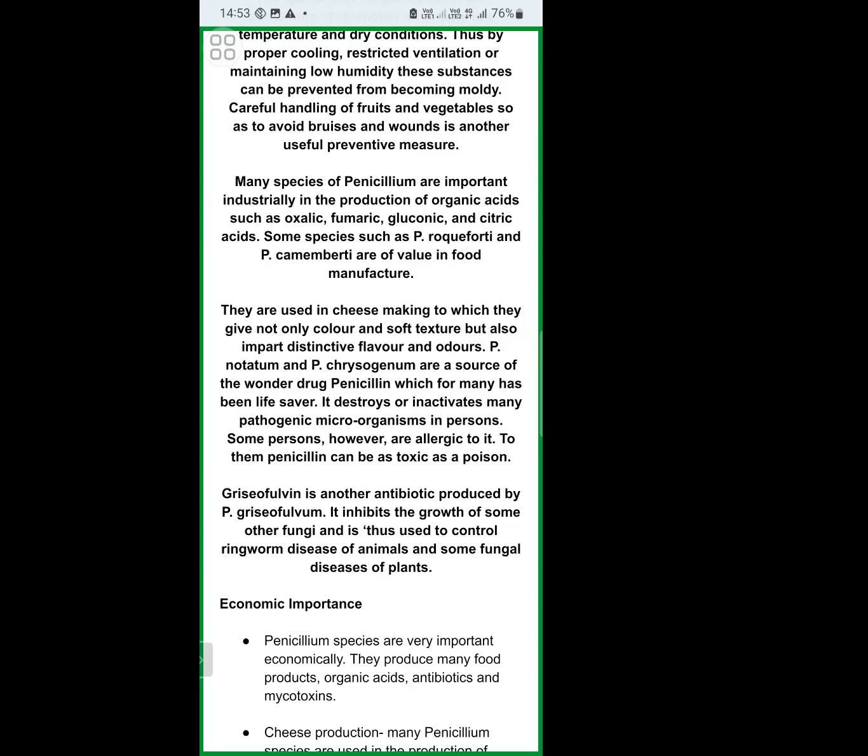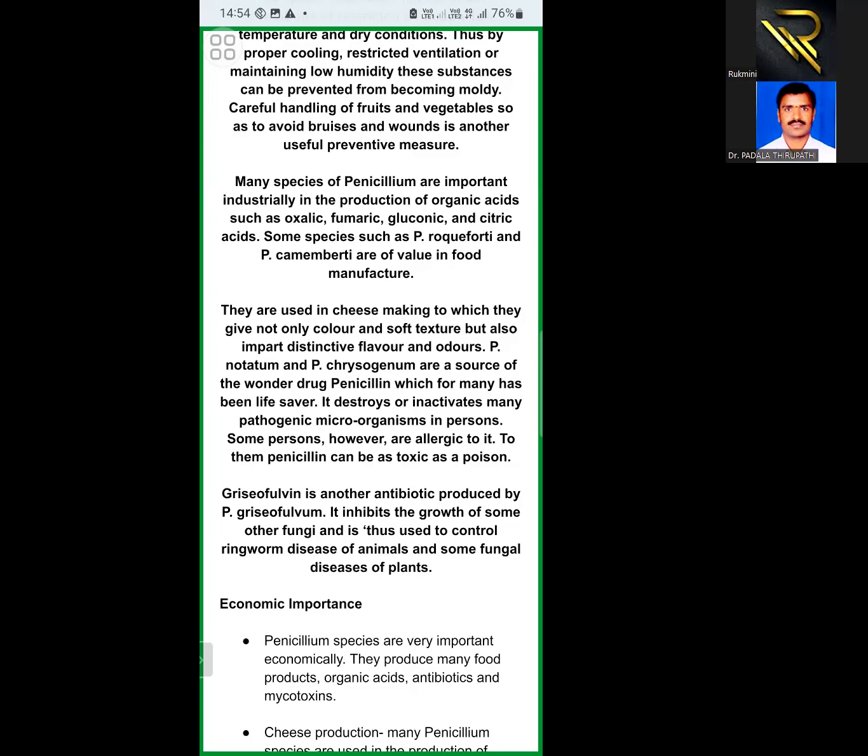How are these useful to human beings? Some Penicillium species are used extensively in industries for the production of important medicines. For example, a variety of antibiotics are produced from Penicillium species. I hope all of you know about the wonder drug.